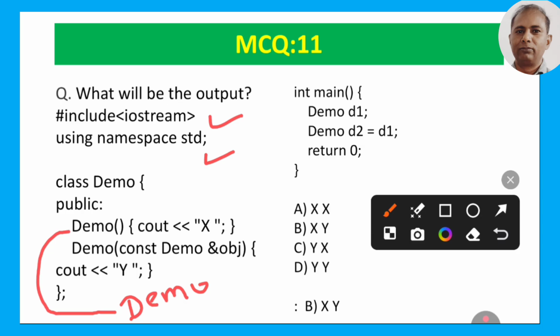So now we are making the object d1. When d1 is made, the constructor is called, so we will have the output x. Now we are calling d2 is equal to d1, that is we are calling the copy constructor, so we will print y. So x and y should be the answer. So I think option B has x and y, so B is the correct answer here.